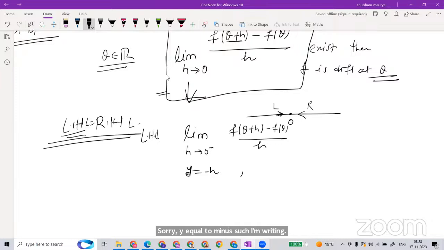What does it mean? Now, as h approaches 0 from the negative side, it means this side. Y approaches to what? Y will approach to where? Please see this equation, this one. Now can you tell me what y will approach to, in the notation form? What will you say? Anyone?